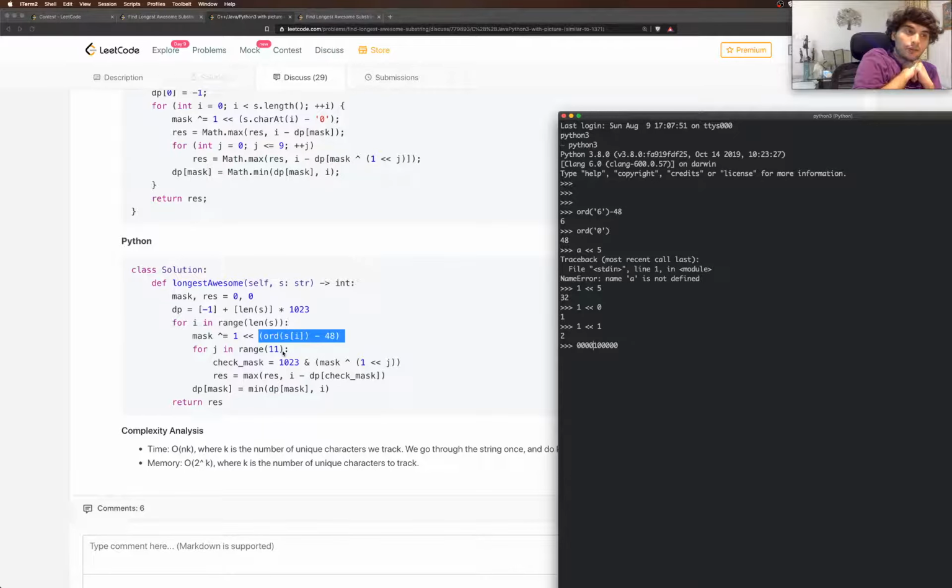Okay, so I think I understand what it's trying to do. So it's saying that we had to check whether the mask that we get in the future is at most one position different.